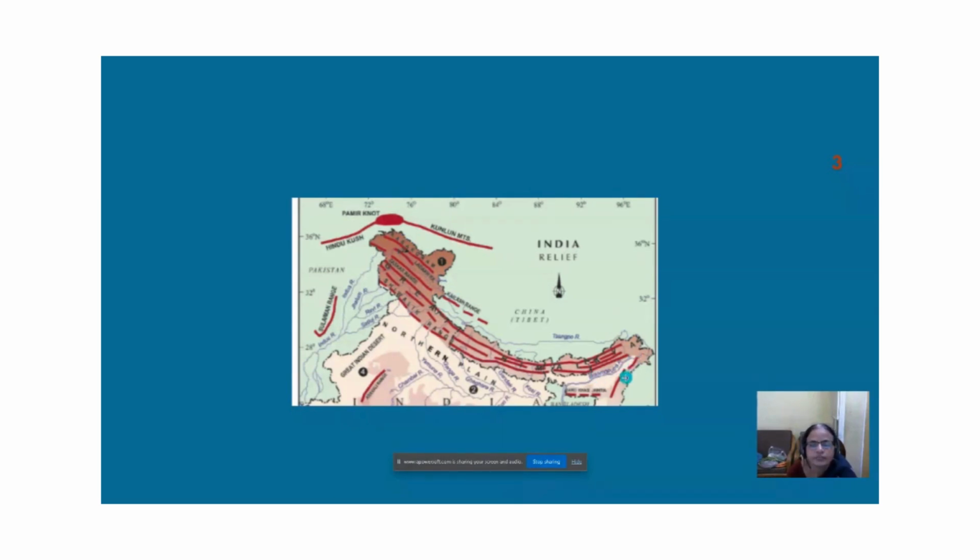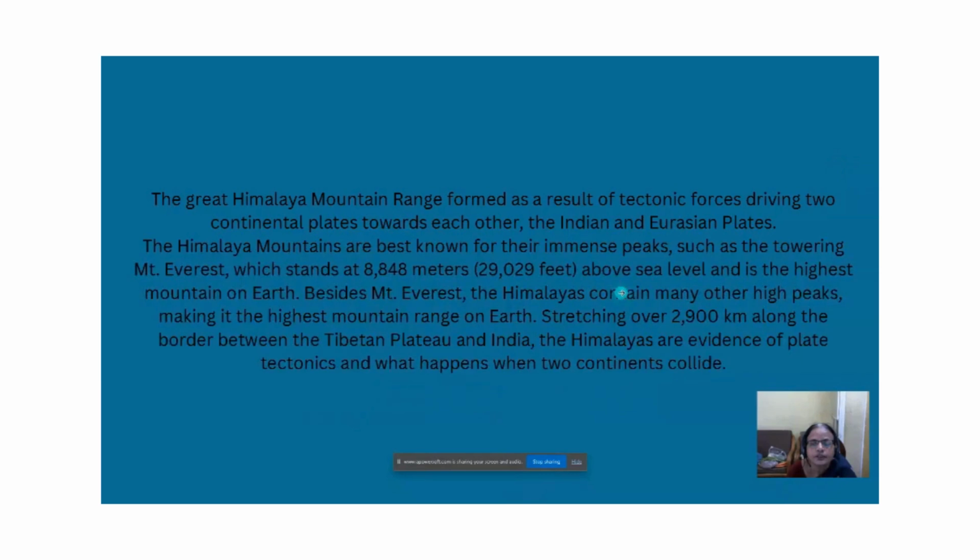you will find here these are also Himalayan mountains. Next, how these came into existence. The Great Himalayan Mountain Range formed as a result of tectonic forces driving two continental plates towards each other, the Indian and Eurasian plates. The Himalayan mountains are best known for their immense peaks, such as the towering Mount Everest, which stands at 8,848 meters. In feet, 29,029 feet above sea level and is the highest mountain on earth.